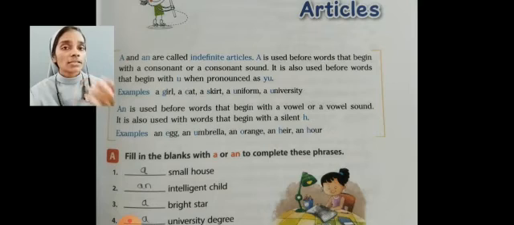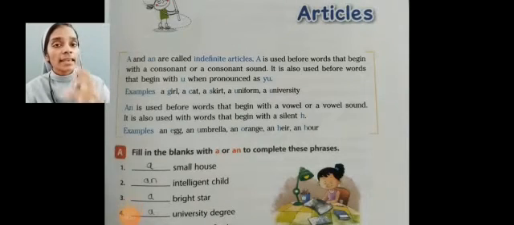See, which are the consonant letters? All the letters except the vowel letters. Which are the vowel letters? A, E, I, O, U. Except these vowel letters, all other letters are called consonant letters. So, a is used before words that begin with a consonant or a consonant sound.